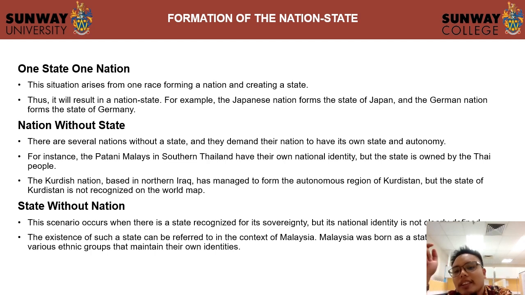Same goes with Kurdistan. Kurdistan is located in Iraq, and Kurdistan also has its own races, but actually they were owned by Iraq. So this is what we call a nation without states. And then also we have a state without nation.